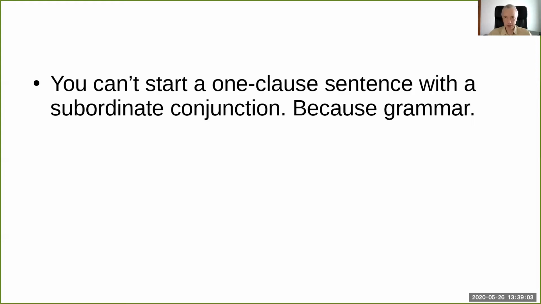Subordinate conjunctions. You have two clauses and you can swap them around. For this reason, it is highly unadvisable to start a sentence that only has one clause with because or any other subordinate conjunction. And that's it. Next time, we're going to look at adverbial linkers, which is where it gets really funky. That's things like however, on the other hand, in addition, and so on.